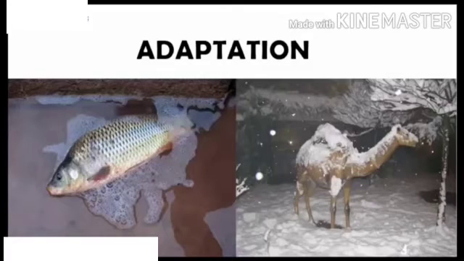Have you ever imagined as to what will happen if you keep a fish out of water or a camel in snowbound areas? They will not survive. They have developed features which help them to live or adapt in their respective surroundings, that is water and desert.